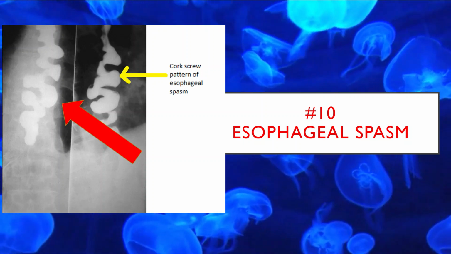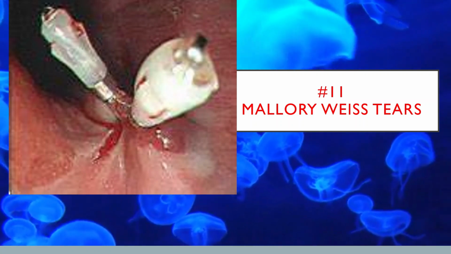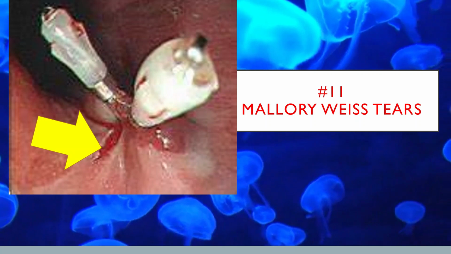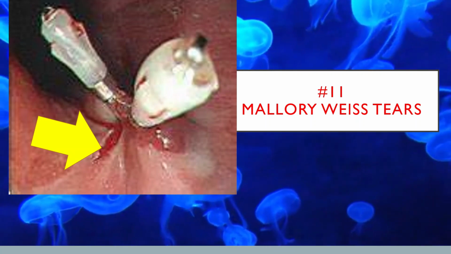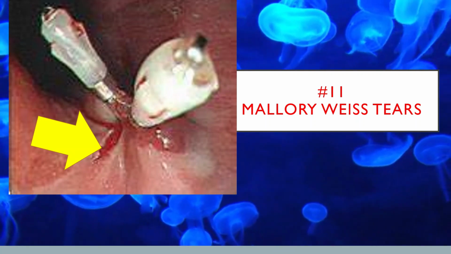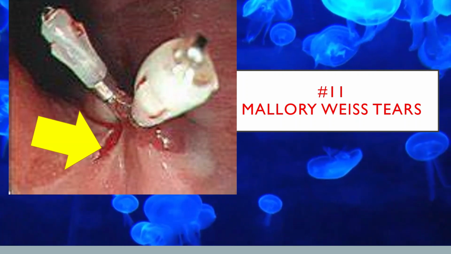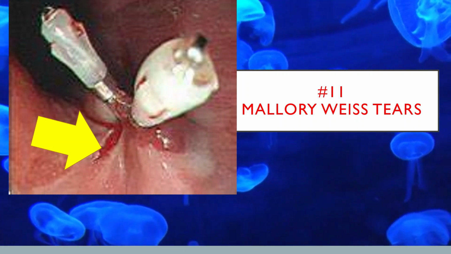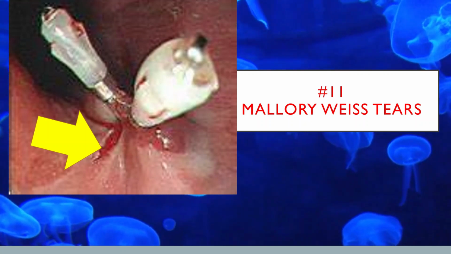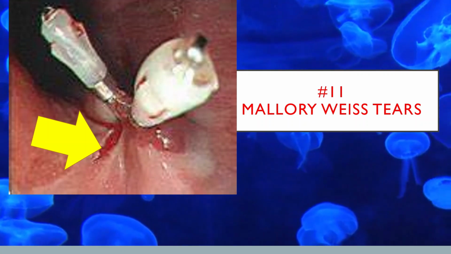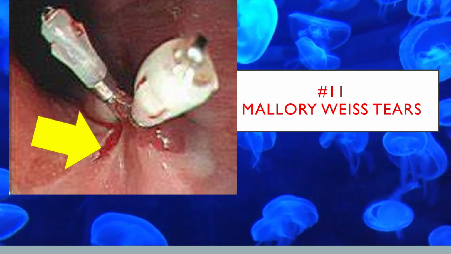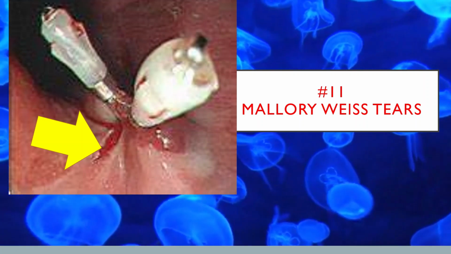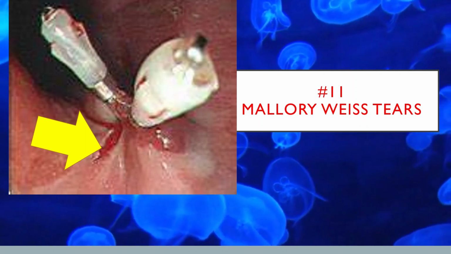The 11th cause is Mallory-Weiss tears. Patients usually present with acute onset of gastrointestinal bleeding with hematemesis, either red blood or coffee ground emesis. Hematemesis may be accompanied by epigastric pain or pain in the back. Patients often have a history of non-bloody emesis, retching, or coughing prior to hematemesis.